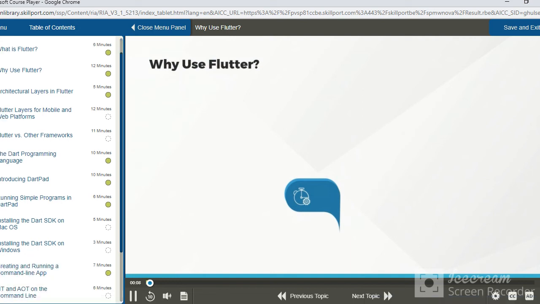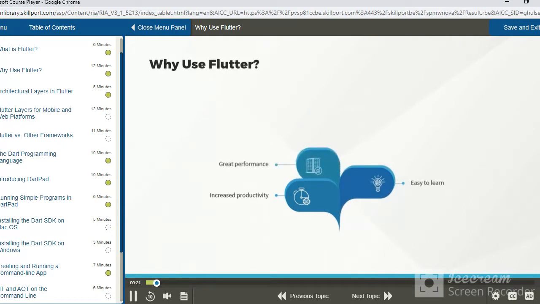of using Flutter for software development? Well, there are many, and I'll try to cover all of the main ones. You have increased productivity when developing with Flutter. Flutter is extremely easy and intuitive to learn. Flutter has great performance on both Android and iOS.